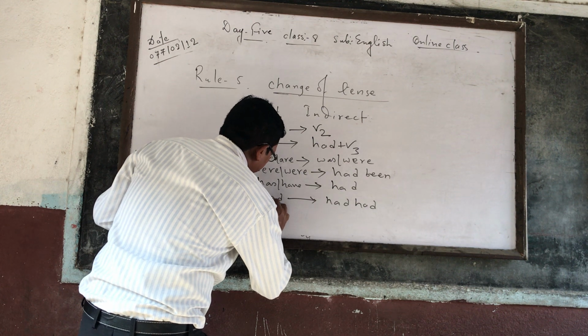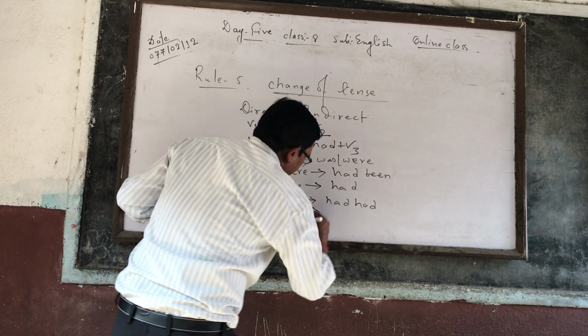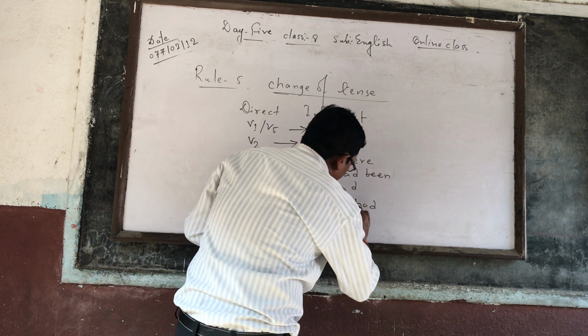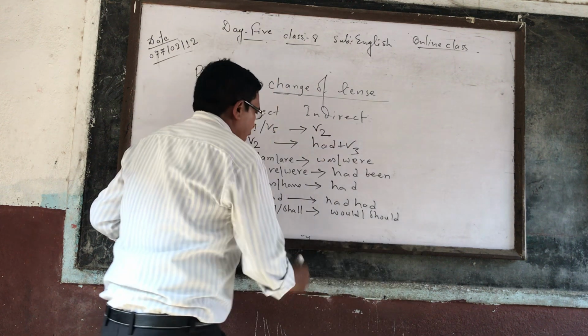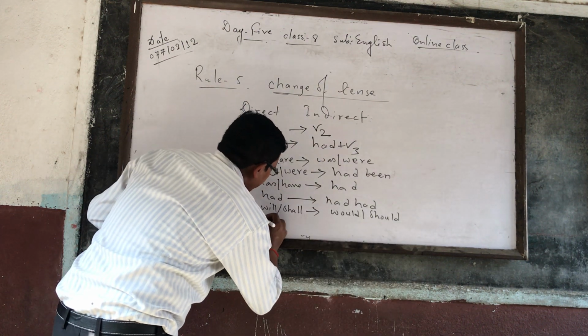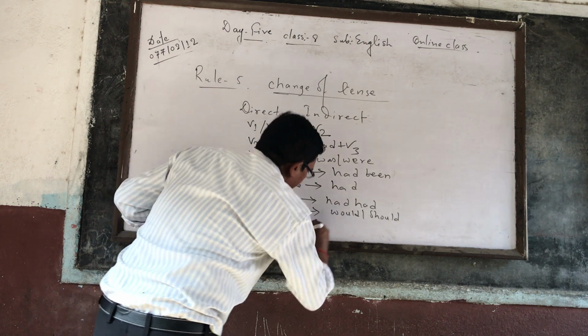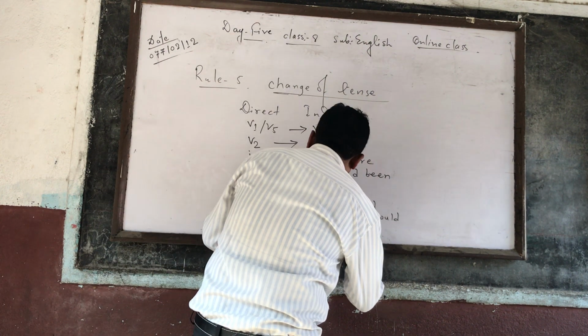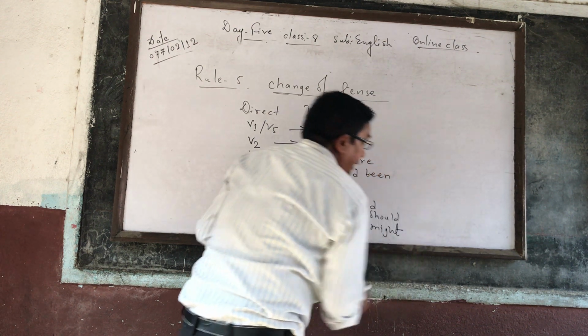Similarly, if there is will or shall, that should be changed into would or should. Likewise, can or may should be changed into could or might.